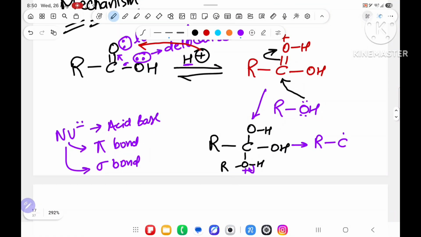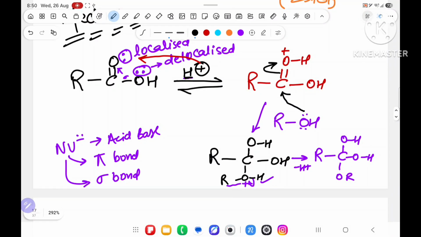What you will get? R C, over here OH, over here OH, and over here OR. This OR is left, and H is going outside. So H plus came, H plus gone. A catalyst does not take part in the reaction; it is only coming to increase the rate of reaction. H plus came, H plus gone.